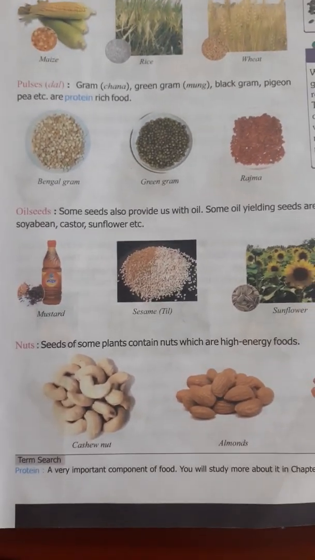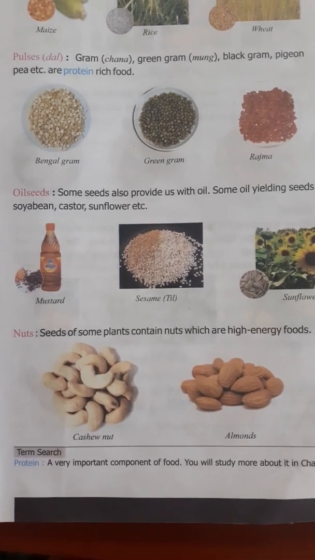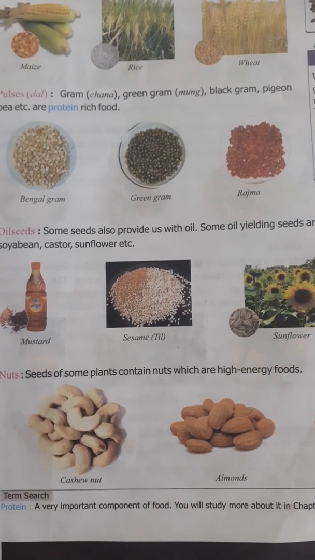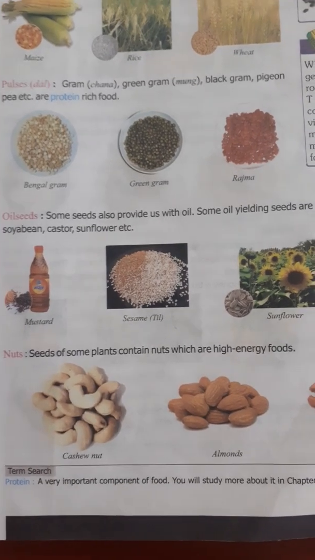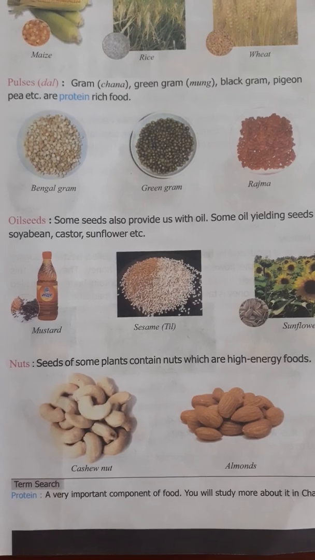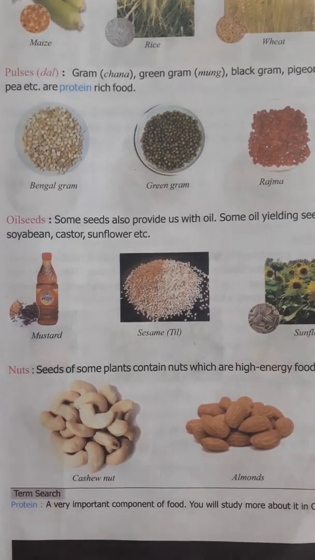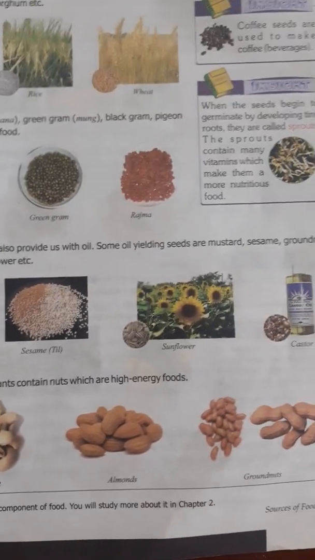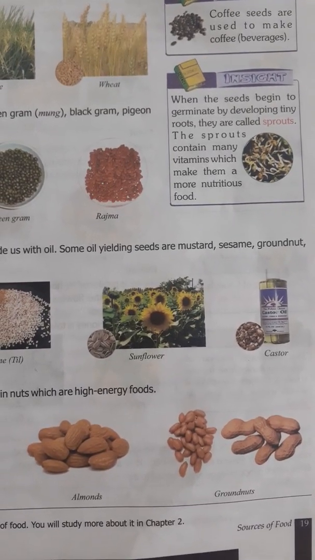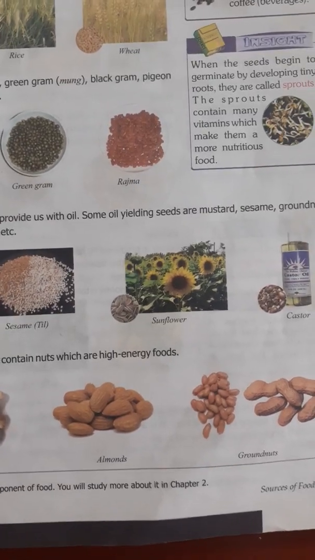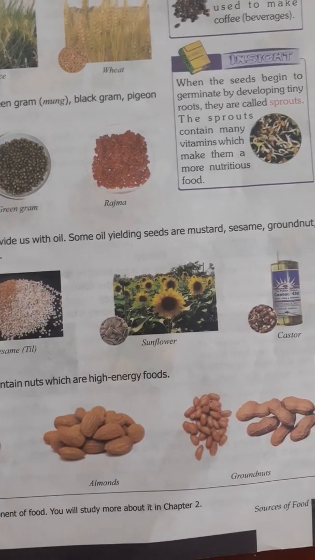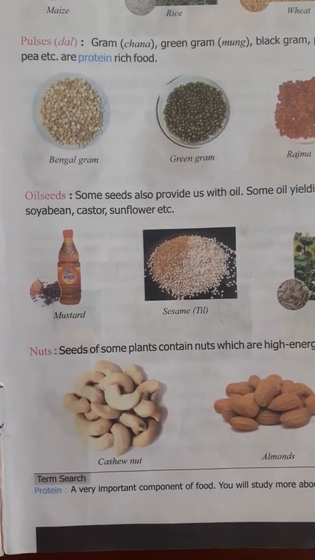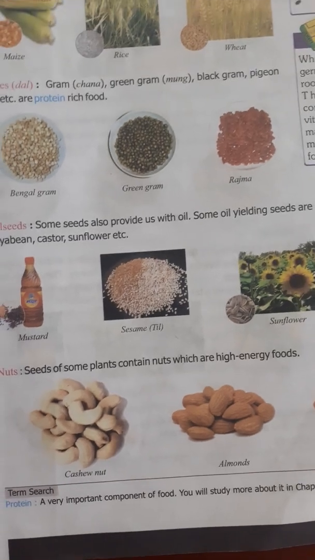If we are talking about oil seeds, meaning the seeds from which we can get oil, or the seeds which provide us oil, these are also called oil yielding seeds, like mustard. We know that we use mustard oil for cooking. Sesame and sunflower are also oil seeds, and castor is also a medicinal oil. Whenever needed medically, we use castor oil. These are the oil seeds, or oil yielding seeds.